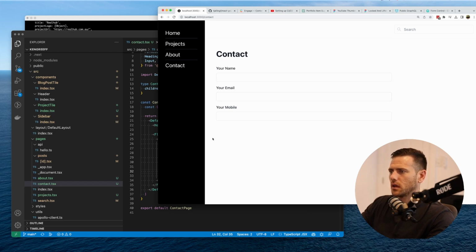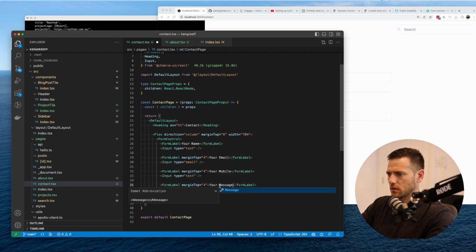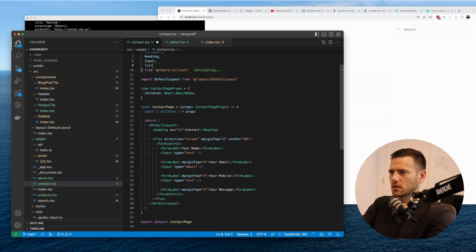Cool. And then your message. So what do you want to say to me, Chief? Your message. And that's cool. And then this will be a text area. Text area. Nope. I wonder if it has text area.